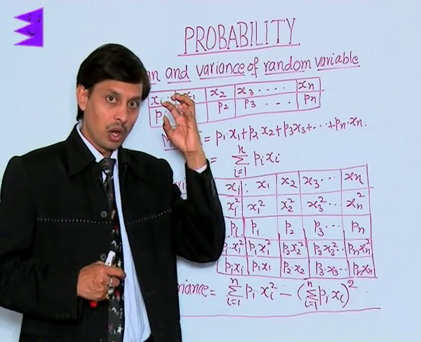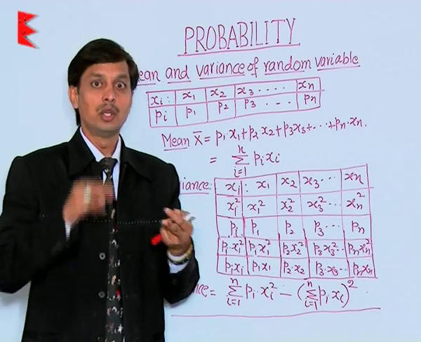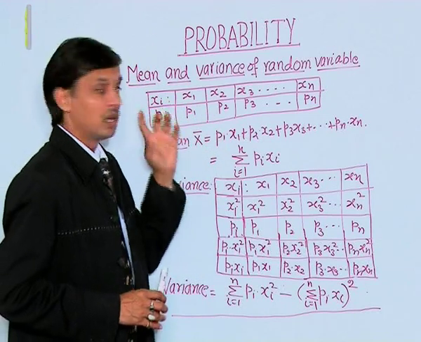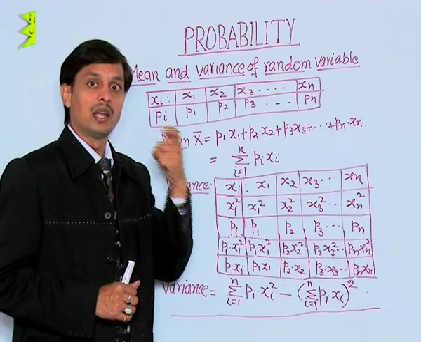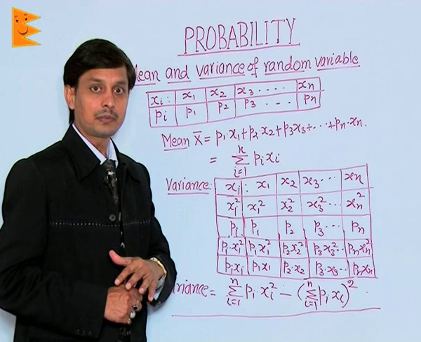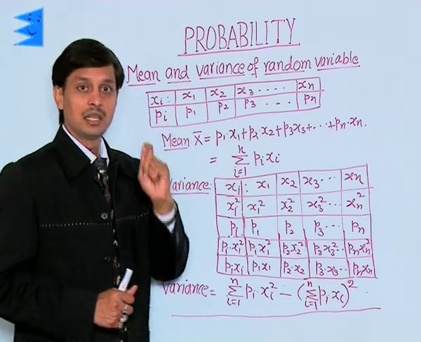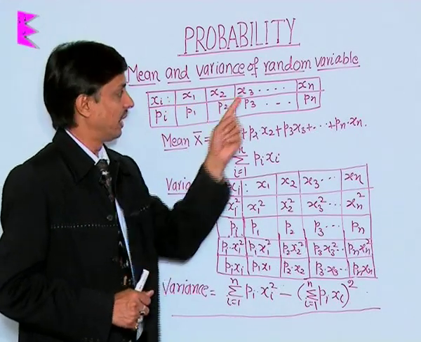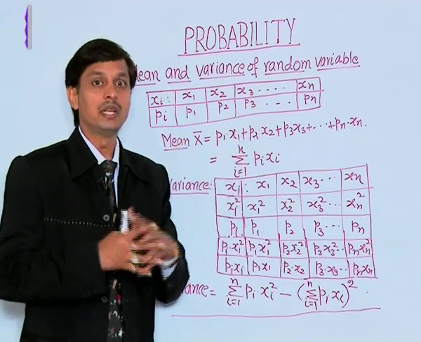So these possibilities, 0, 1, 2 or 3 heads, are considered in this xi, the random variable xi: x1, x2, x3, xn. In the case of tossing 3 coins, x1 will be 0, no head, x2 is 1 head, x3 is 2 heads, x4 is all 3 heads.